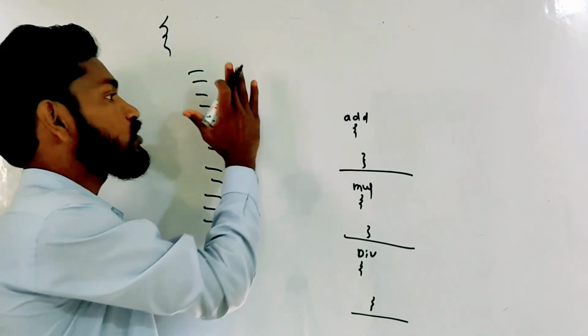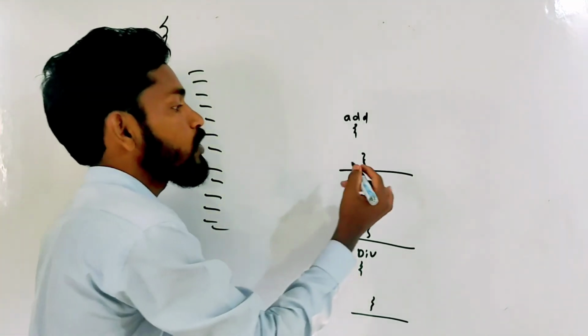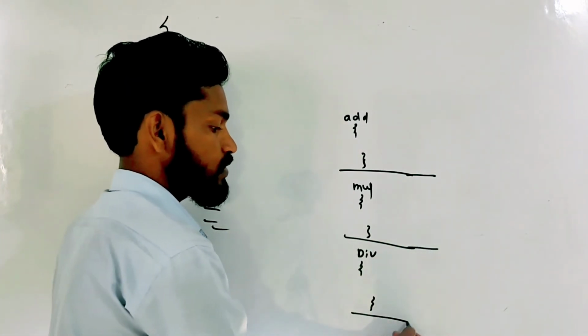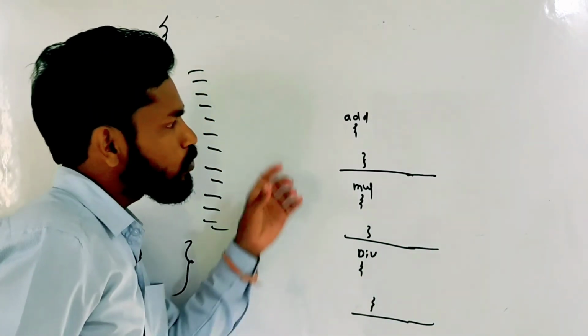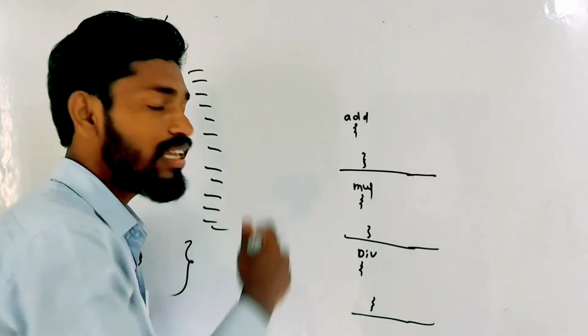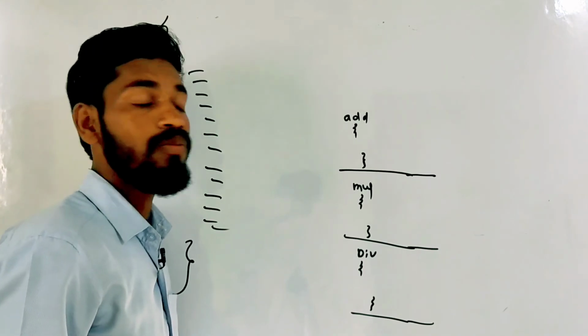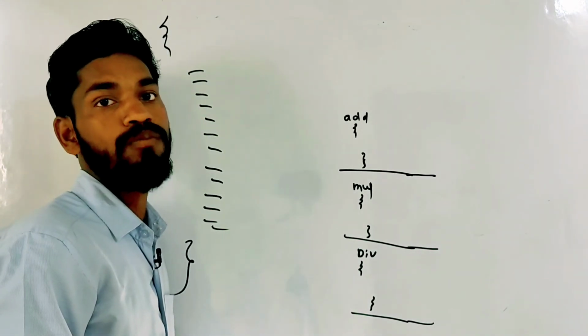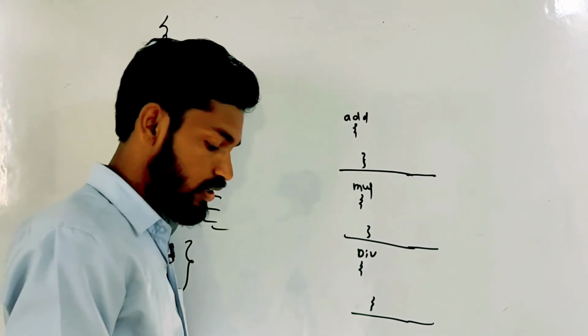So instead of writing everything together, I have divided the addition function separately, the multiplication function separately, and the division function separately, so that it is easy to understand. If I get any error, I can easily find where the exact error is, and the readability of the program will increase. That is called modularity.